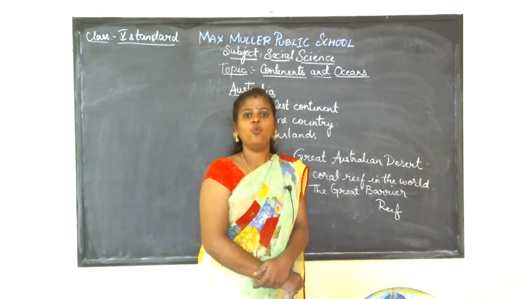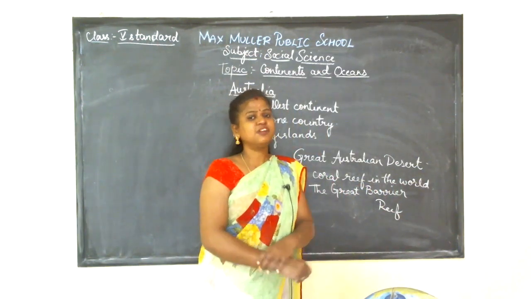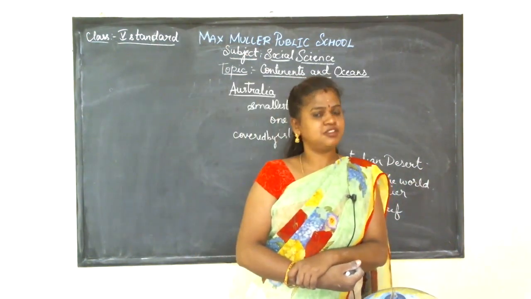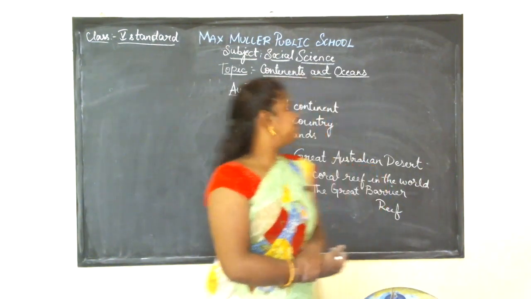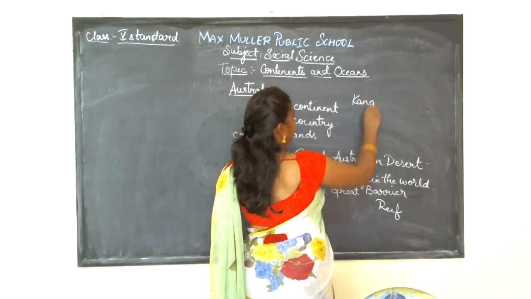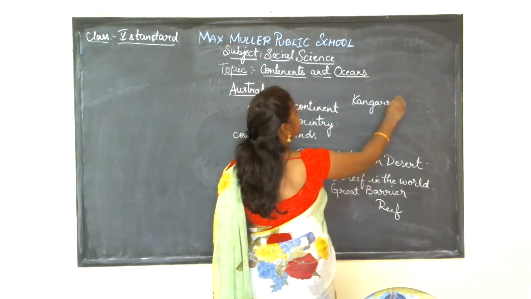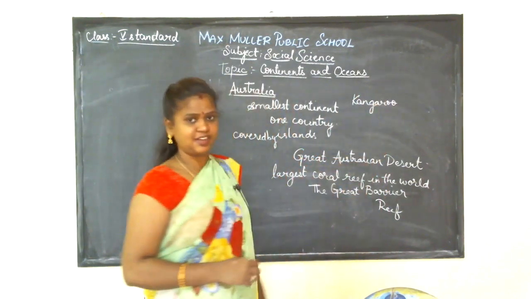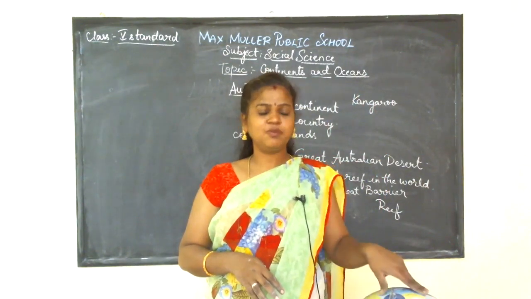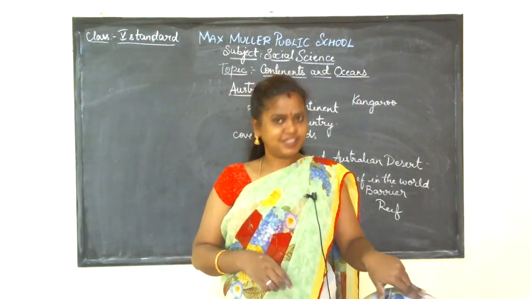So, the Great Barrier Reef is the largest reef in the world. And here you can see some rare animals which cannot be found in other continents. For example, let us take the kangaroo. This animal is found only in Australia. You can't find kangaroos in most other continents.